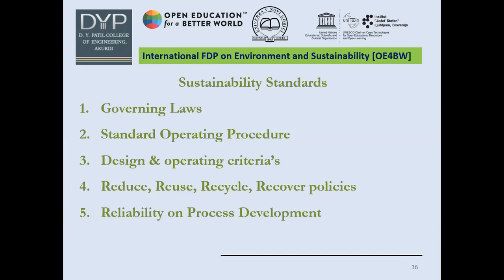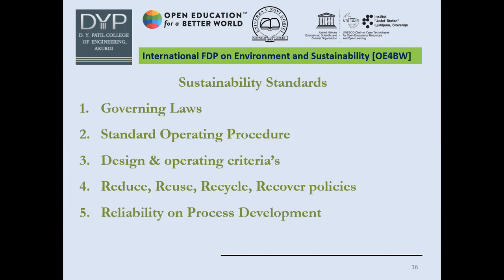While discussing this subject or this course, where process design is at the center, what exactly do we want? We want different governing laws. We want standard operating procedures, that is SOP. We want design and operating criteria.